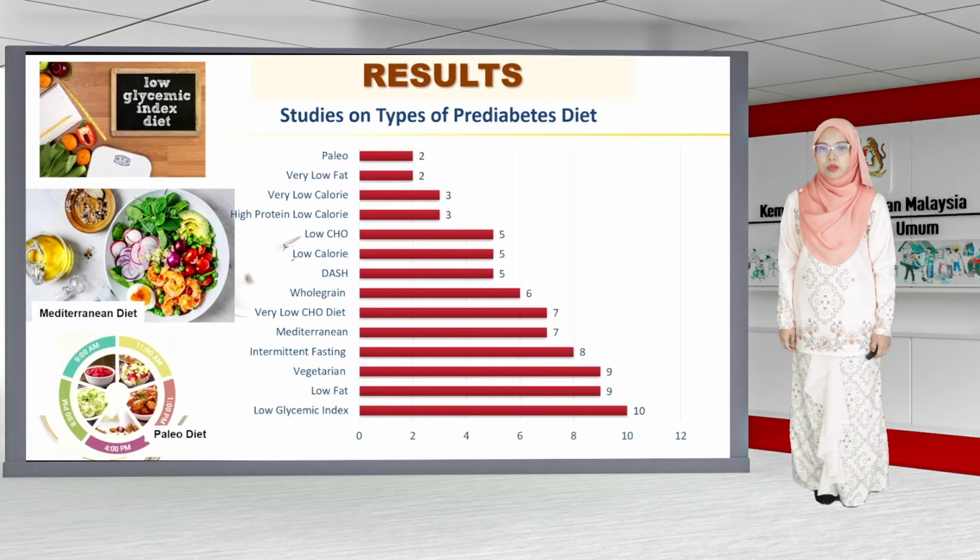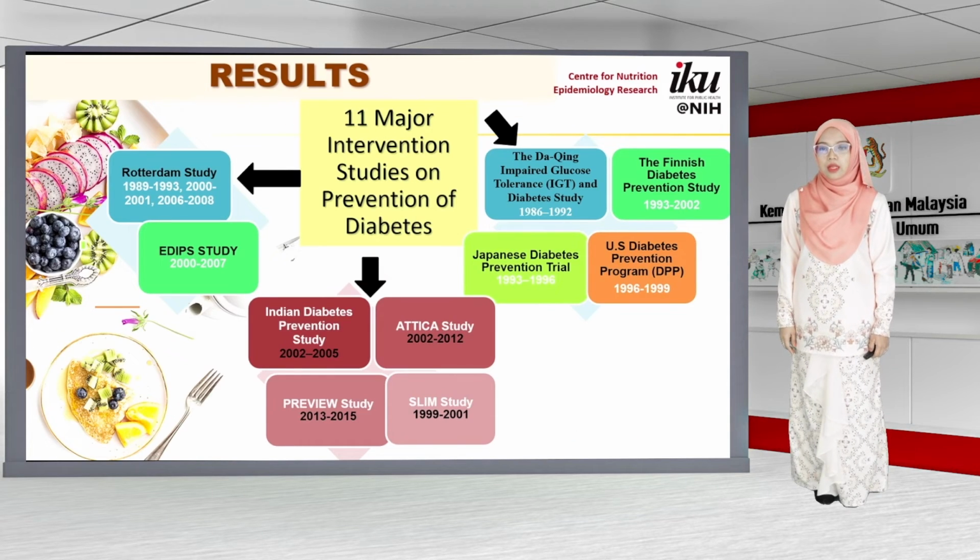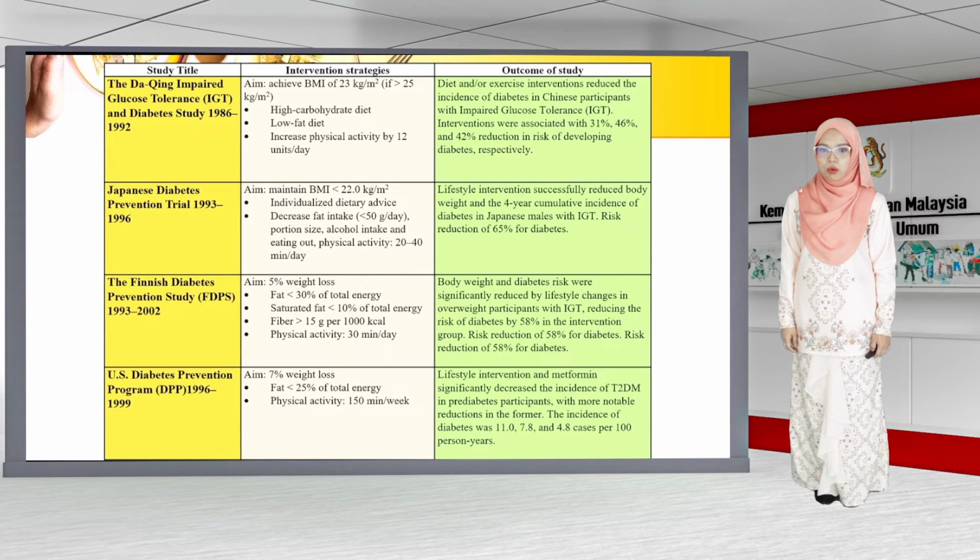From the 78 studies, there are 14 types of prediabetes diet available. The top 5 most common types of prediabetes diet studies are the low glycemic index, the low-fat diet, the vegetarian diet, the intermittent fasting diet, and the Mediterranean diet. There are 11 major intervention studies available on the prevention of diabetes, such as the Rotterdam study, the Da Qing Impaired Glucose Tolerance and Diabetes study, the Finnish Diabetes Prevention Study, EDIP study, Japanese Diabetes Prevention Trial, US Diabetes Prevention Program, and SLIM study. Just take an overview of all the 11 major intervention studies on prevention of diabetes.